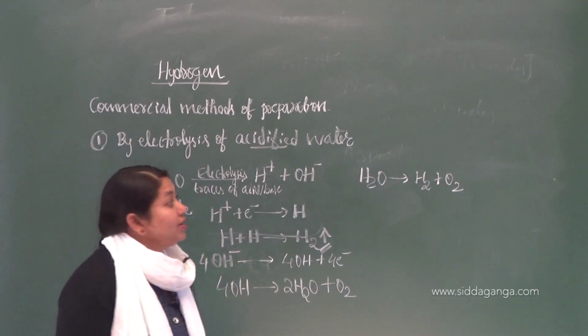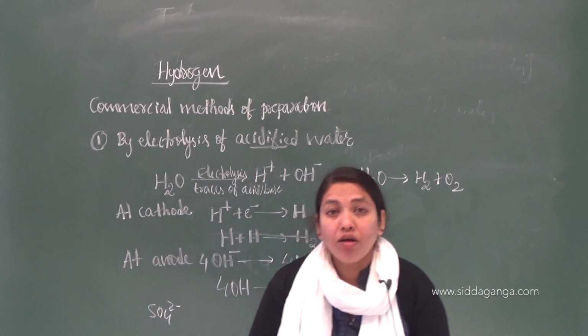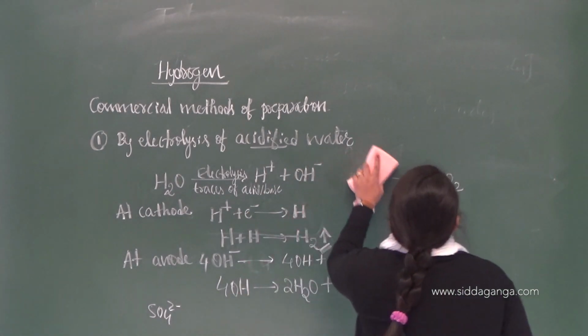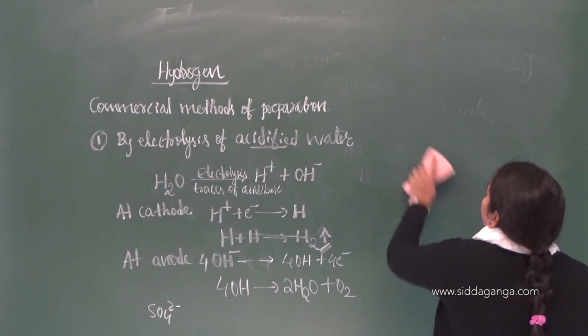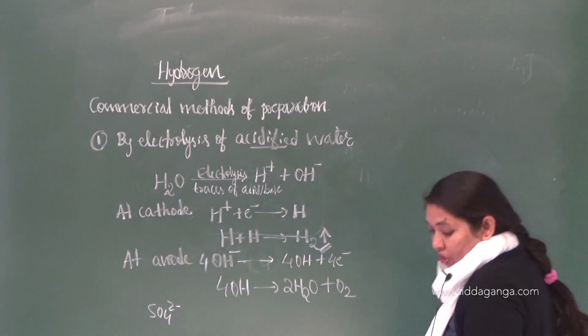This is the first method, where we can see the production, or you can say the preparation, of hydrogen on a commercial level.